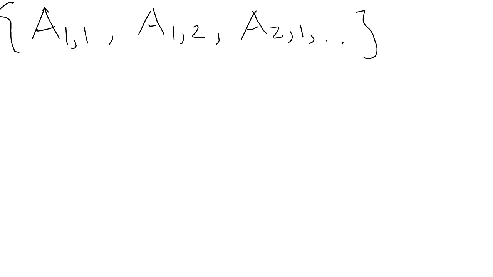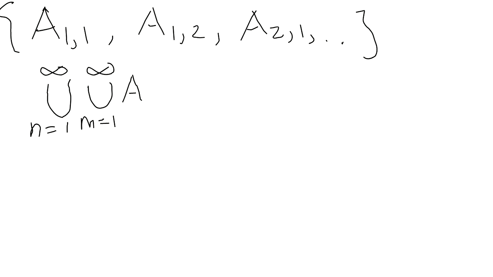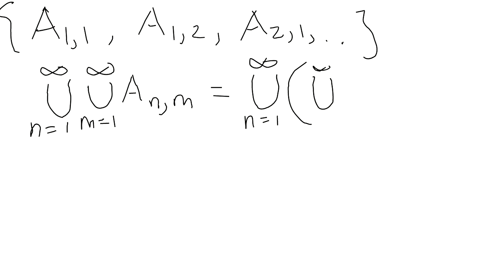If you want to unite all of those, it's written like this. It is the union from n equals 1 and the union from m equals 1 of the indexed sets A n,m. Of course, n and m are once again natural numbers, and that would result in this: the union from n equals 1 to infinity of the union from m equals 1 to infinity of A n,m.